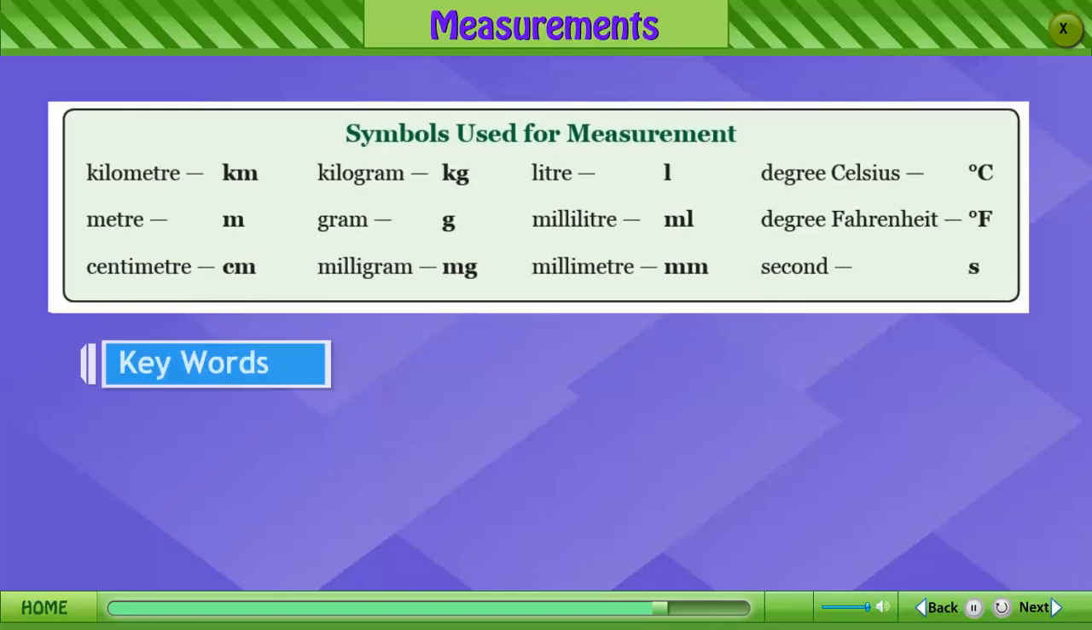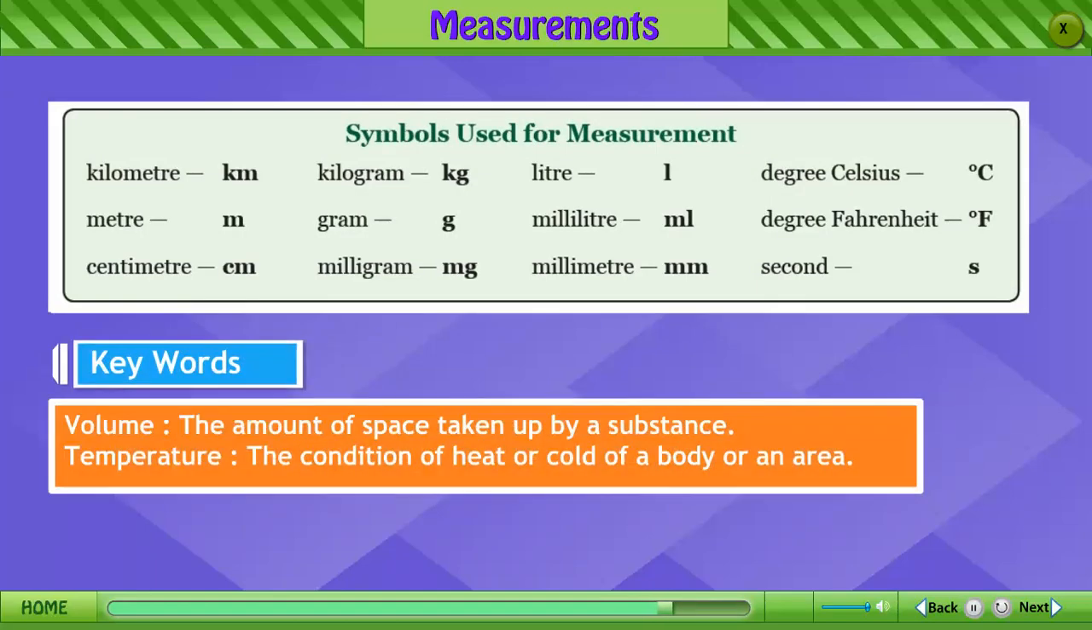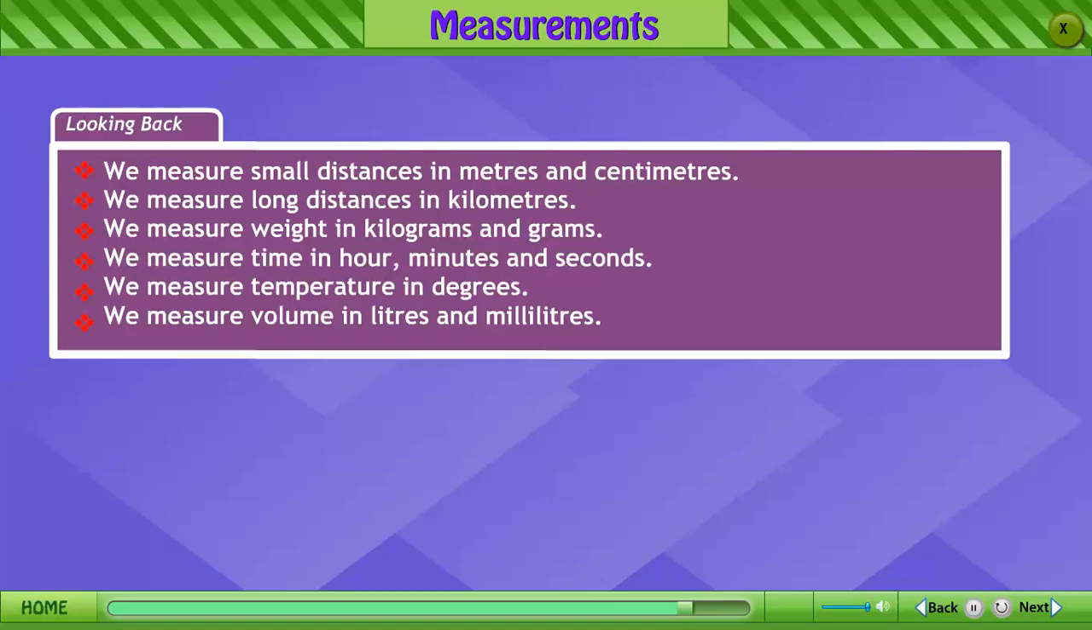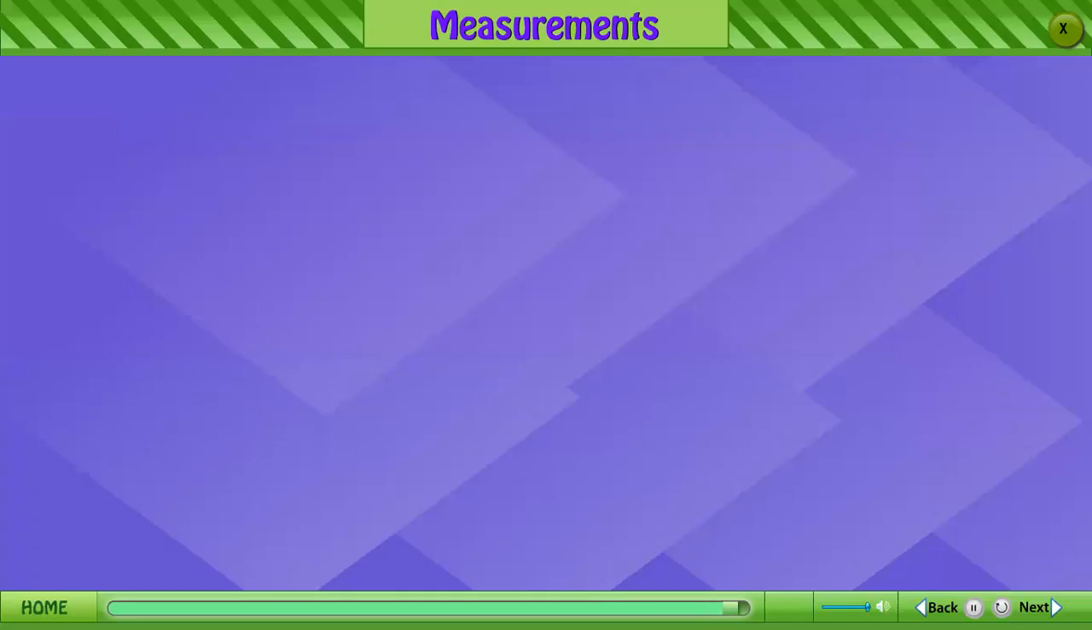Symbols used for measurement. Keywords: volume, the amount of space taken by a substance. Temperature, the condition of heat or cold of a body or an area. Looking back, we measure small distances in meters and centimeters. We measure long distances in kilometers. We measure weights in kilograms and grams. We measure time in hours, minutes and seconds. We measure temperature in degrees. We measure volume in liters and milliliters.